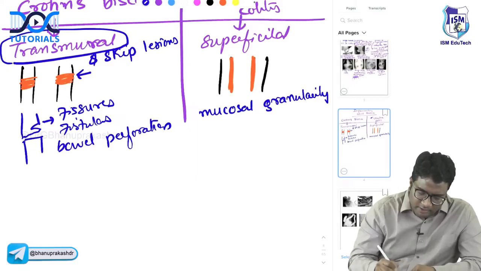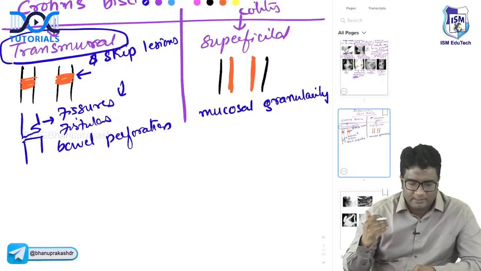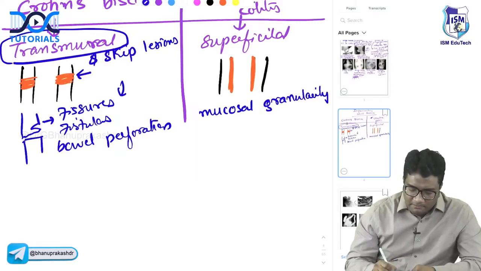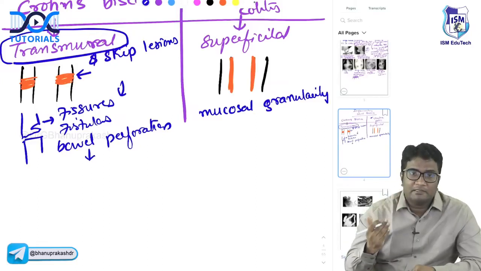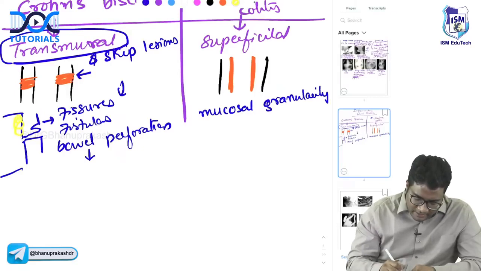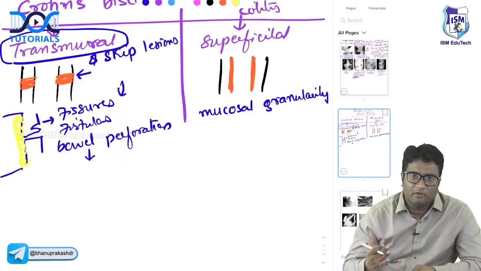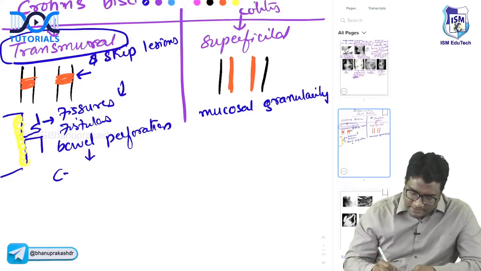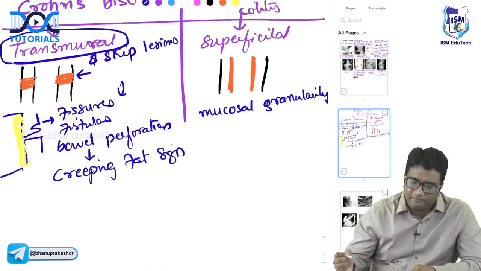Because of the transmural involvement, all of this is happening: fissures, fistulas, bowel perforation. This bowel perforation will make the omental fat come and lie closer to the bowel wall. This is called the creeping fat sign.